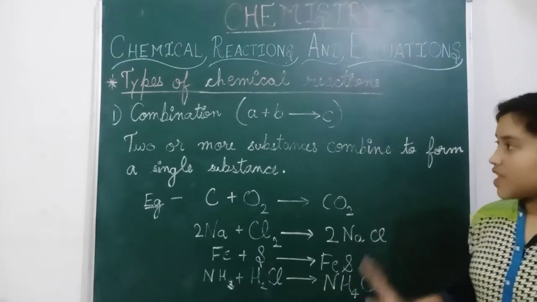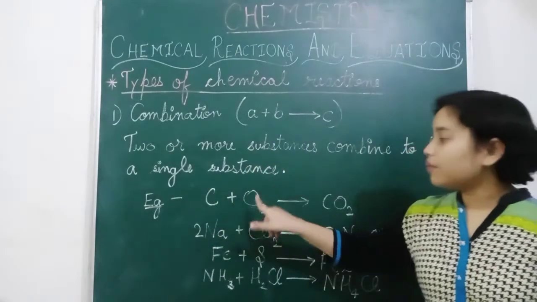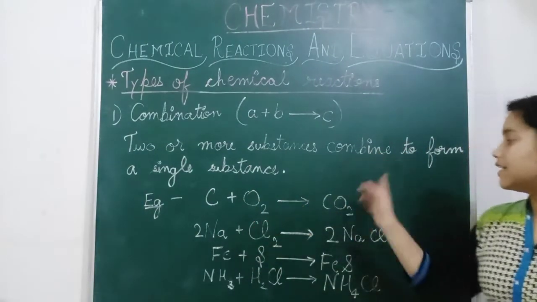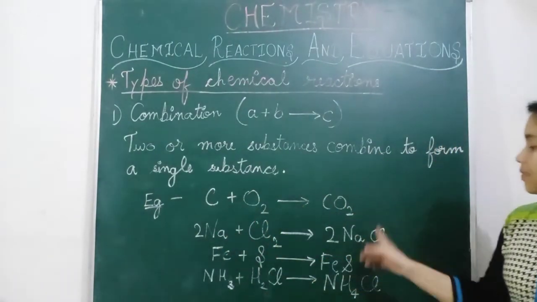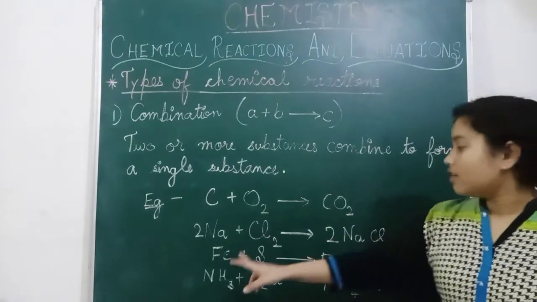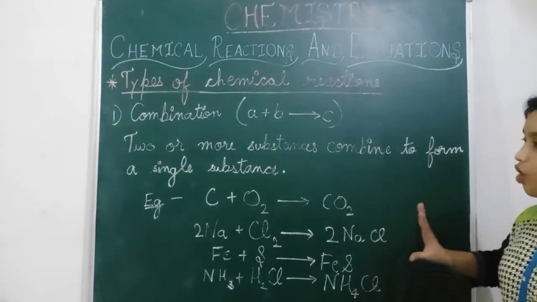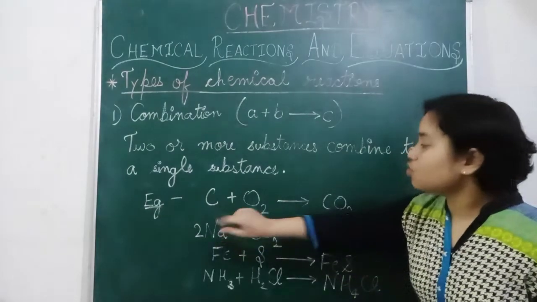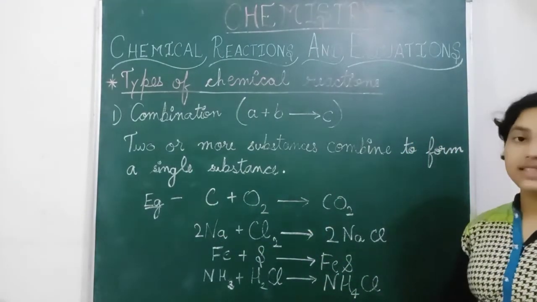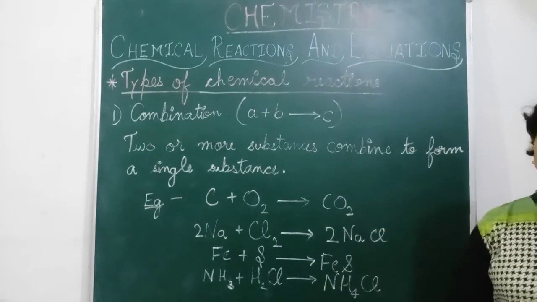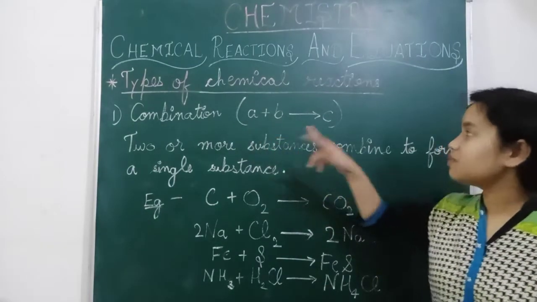So these were some examples of combination: 1 plus 1, 1 plus 2, that gives 3. So this is the combination reaction, means two substances combine together to form one substance. That's very easy. A plus B gives C.